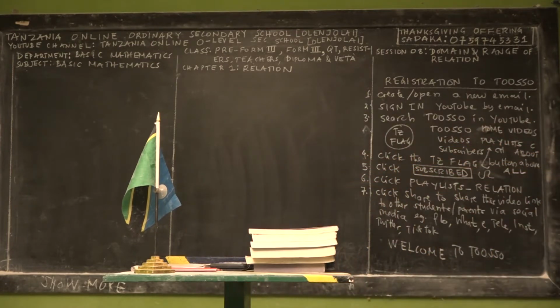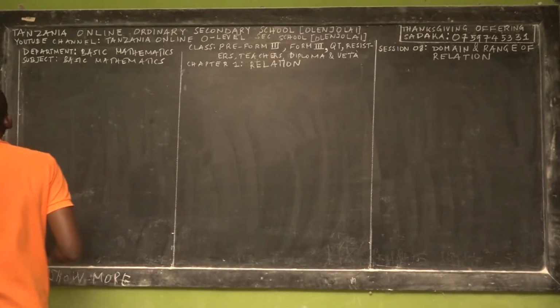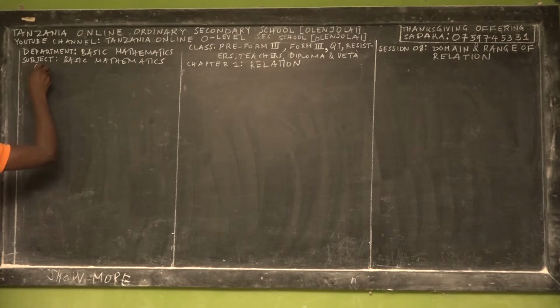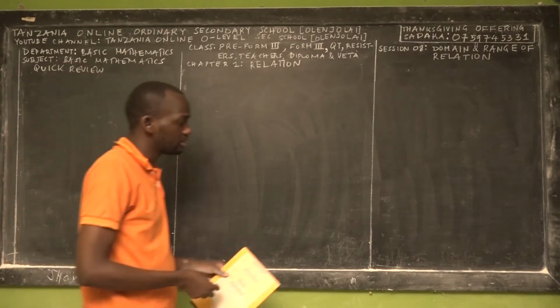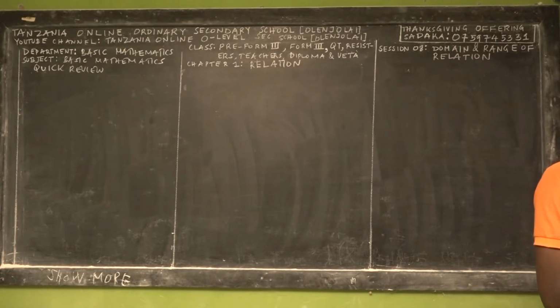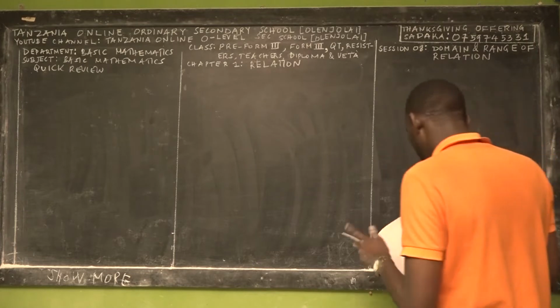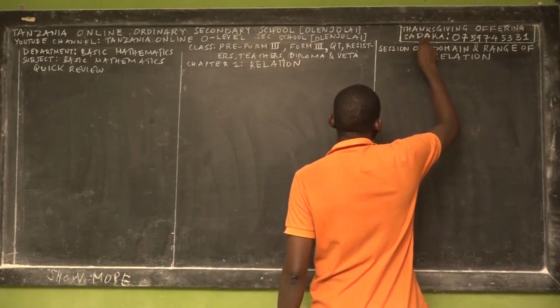Wonderful. Get prepared. Okay, so my dear students, let us continue with this session 8, where we enjoy the beauty of relation. So let me do a quick review to link session 8 with session 7. Is this session 8 or session 7? It is session 7. Okay, session 7, not session 8. So do this minor correction.